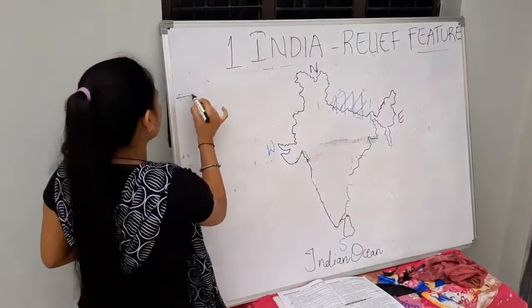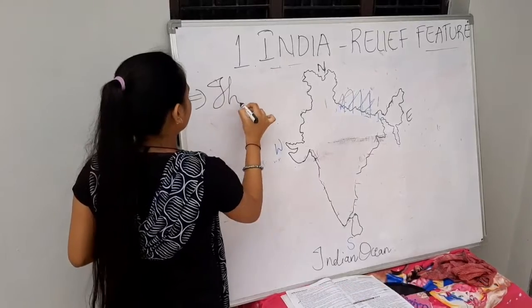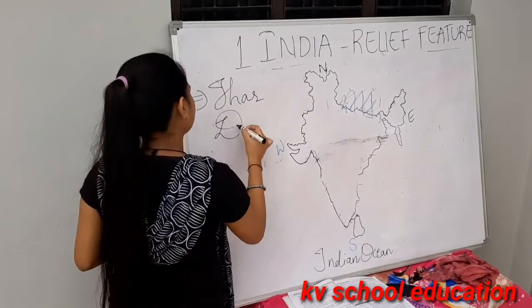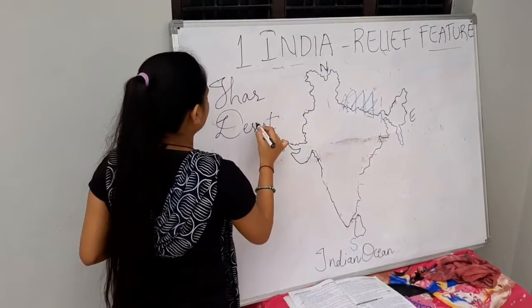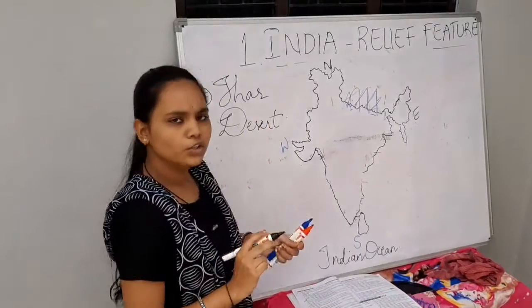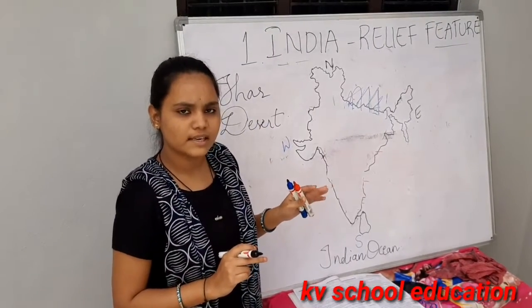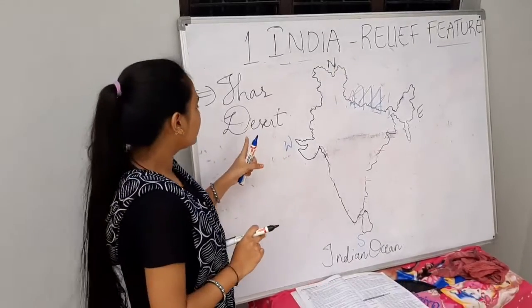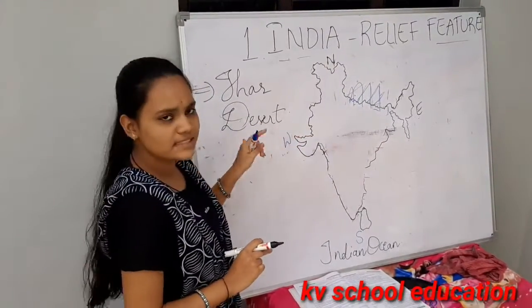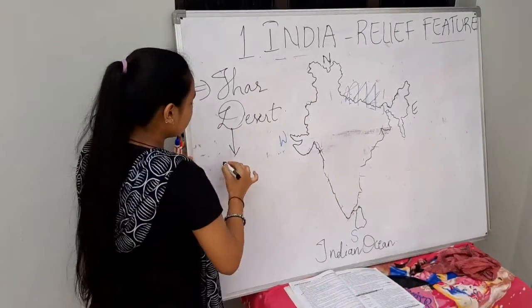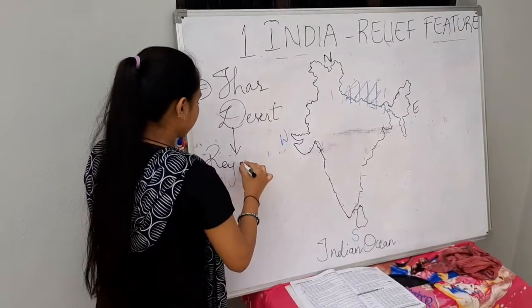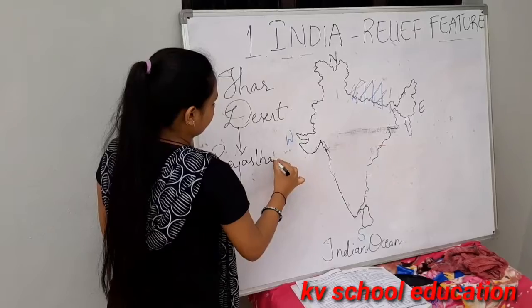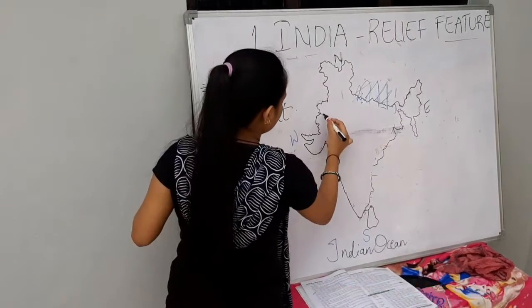So now next we will see about Thar Desert. You know, the largest desert in the world is Sahara Desert, and in India the largest desert is Thar Desert, which is present in Rajasthan. So this is Rajasthan.